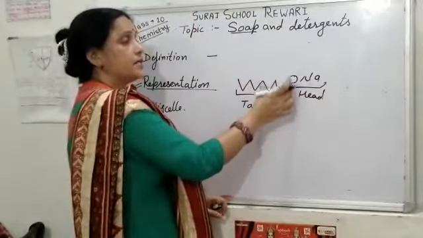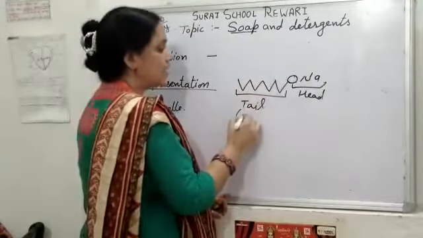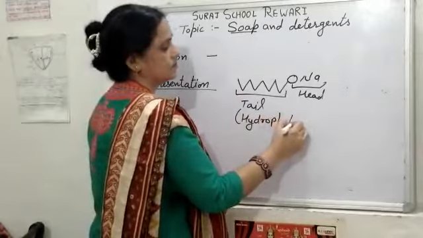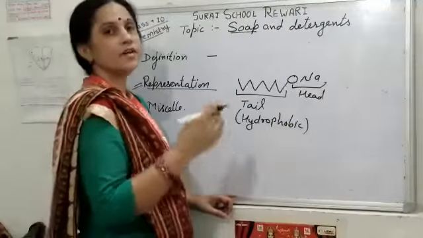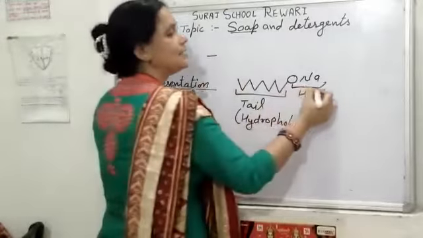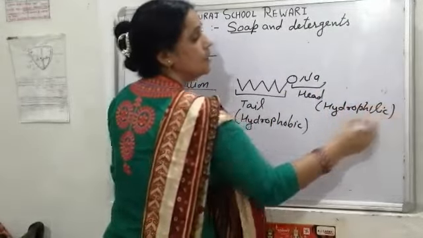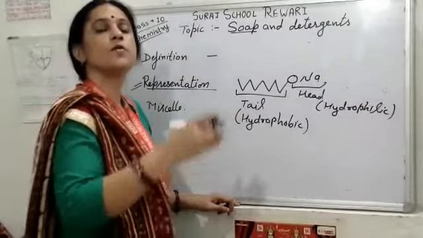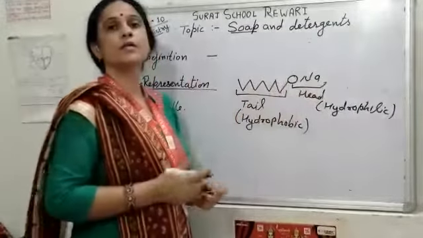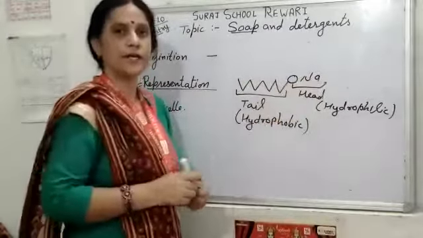Students, in the representation of this soap, here it is a polar molecule in which two poles are there. The tail is hydrophobic in nature. Hydrophobic means afraid of water. The tail has the nature which moves away from the water, and it is the head, and it is hydrophilic in nature. That means affectionate to water, love towards water. The head part moves towards the water. That's why the soap molecule is a polar molecule in which two poles are there. One is hydrophobic and one is hydrophilic.